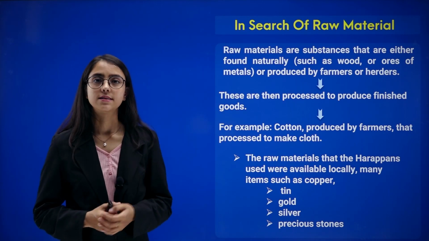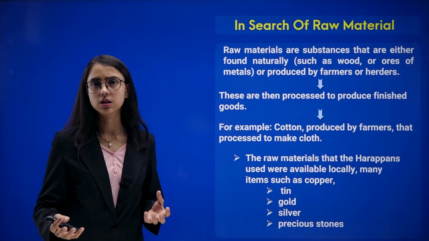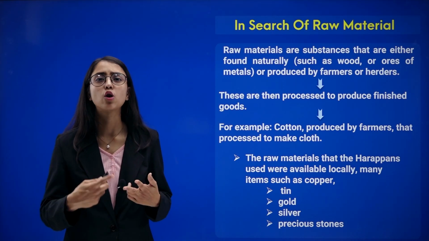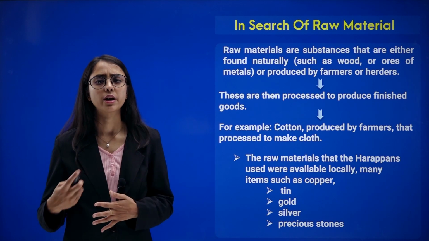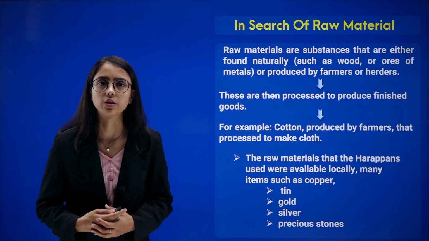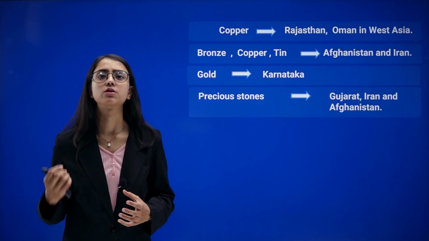The raw materials that the Harappans used, some of them were made available locally in the markets and stores, whereas some other materials such as metals like copper, gold, silver, and precious stones were brought in from different places in the Indian subcontinent. So, have a look at the places where these materials were found.